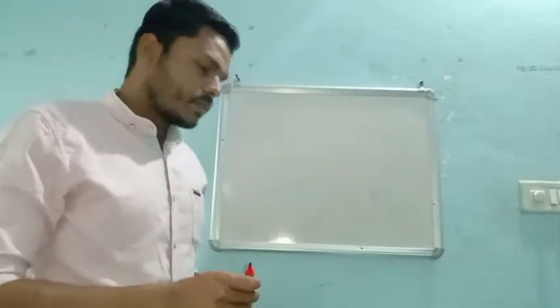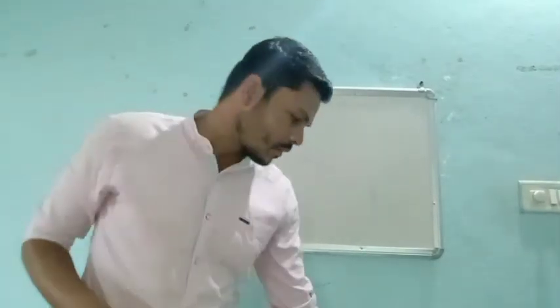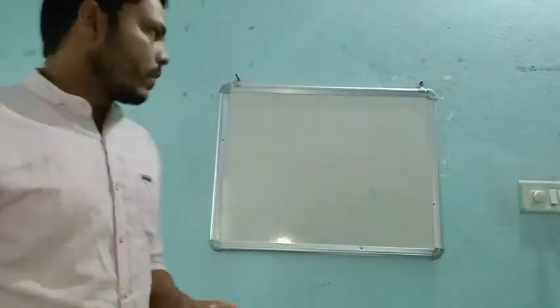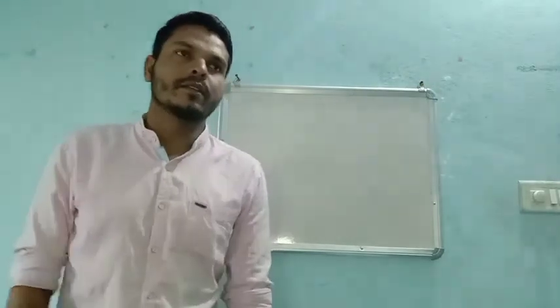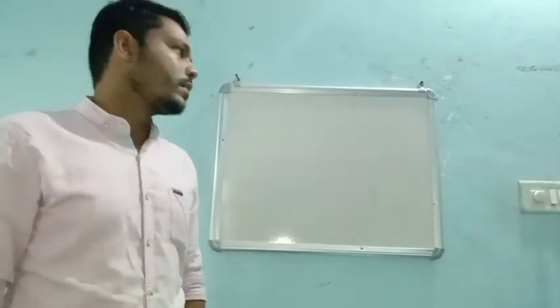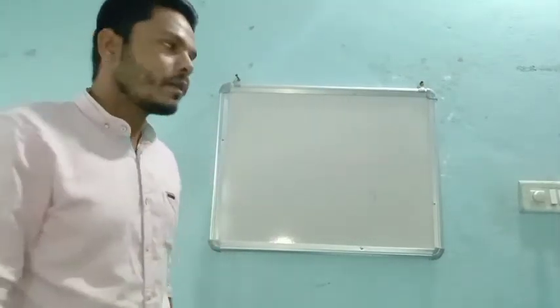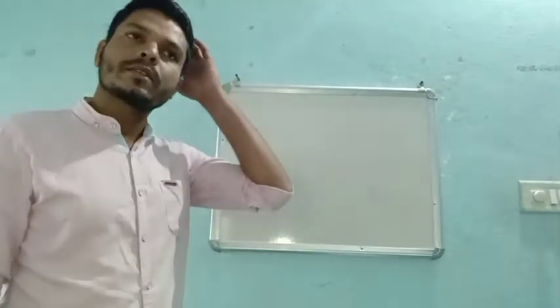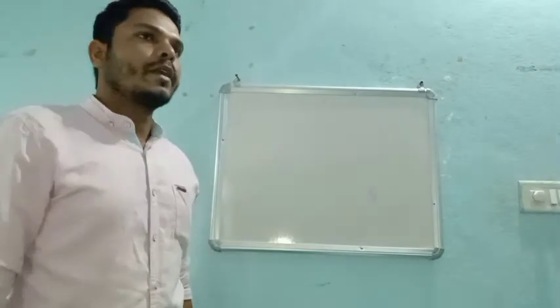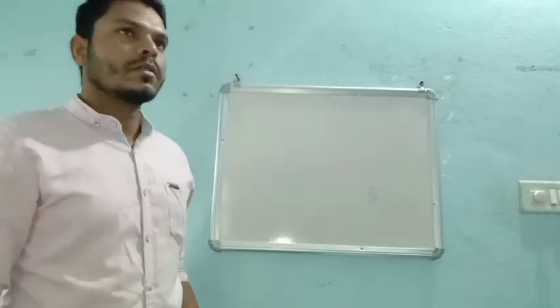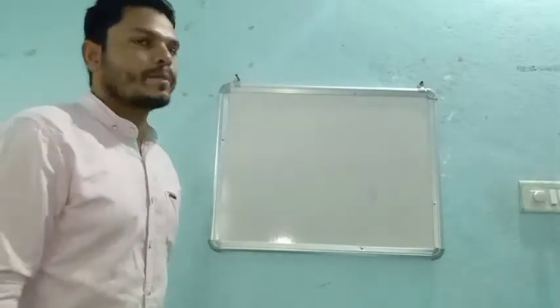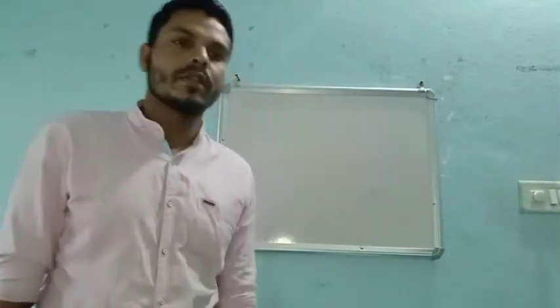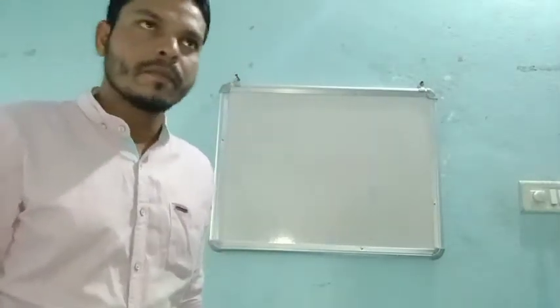So, in the last session, we have started the chapter itself, that is some basic concepts of chemistry. In the last class, I explained about chemistry, and then I introduced you to six different branches of chemistry, right?